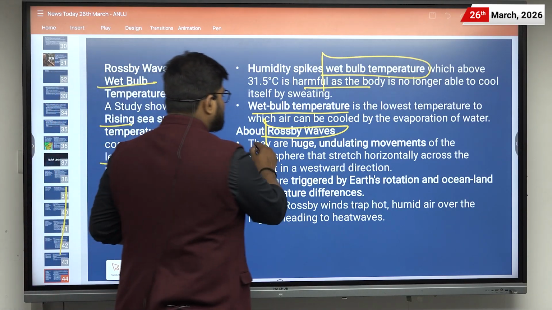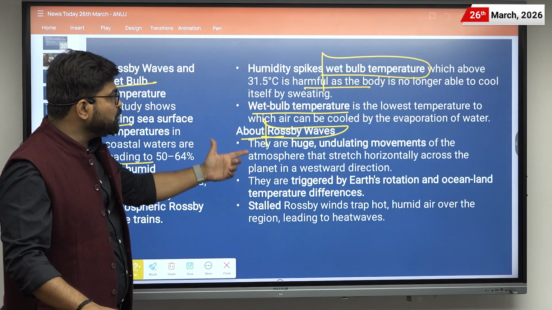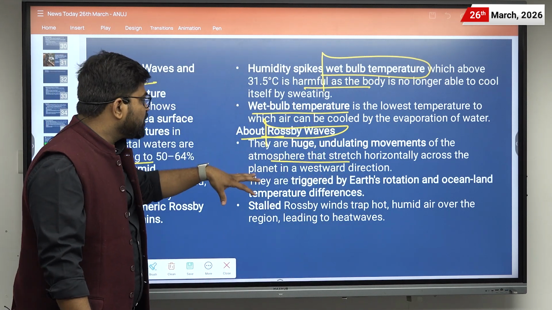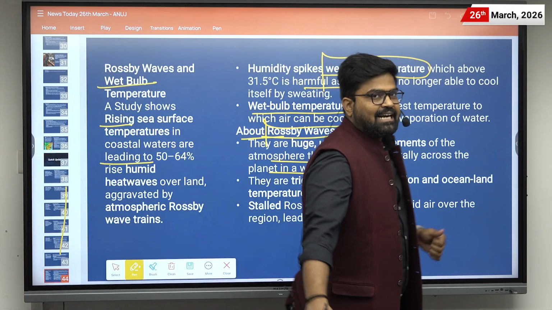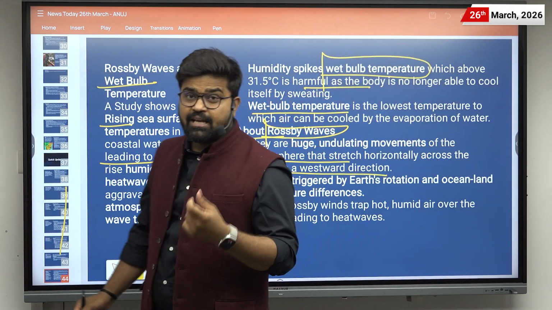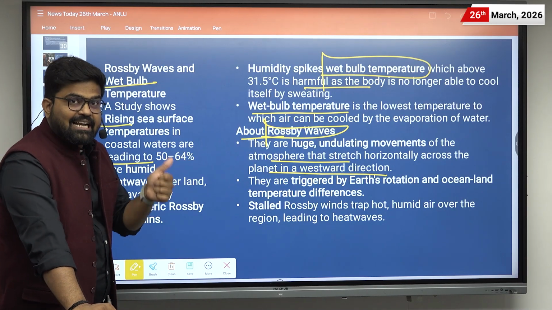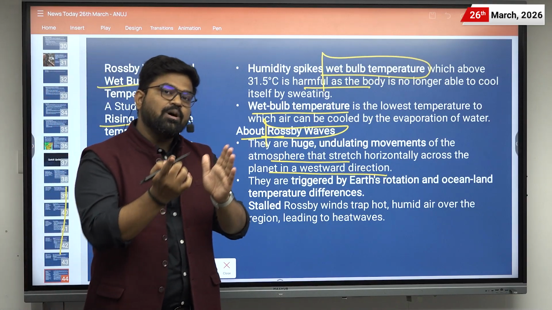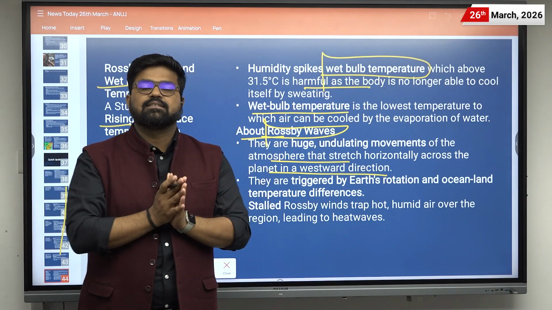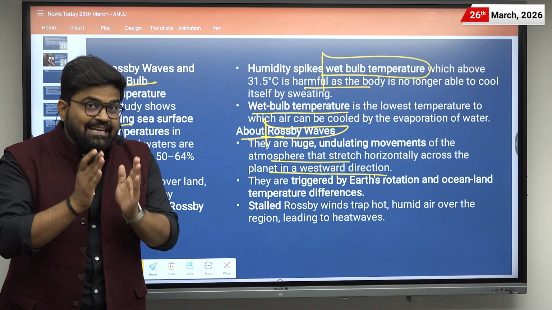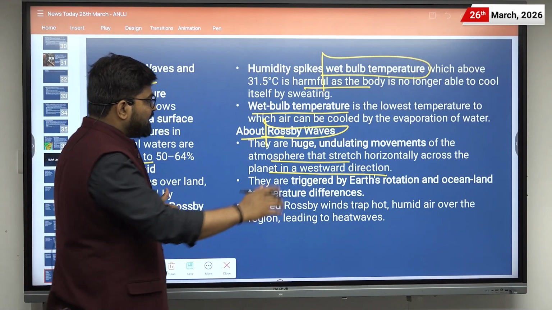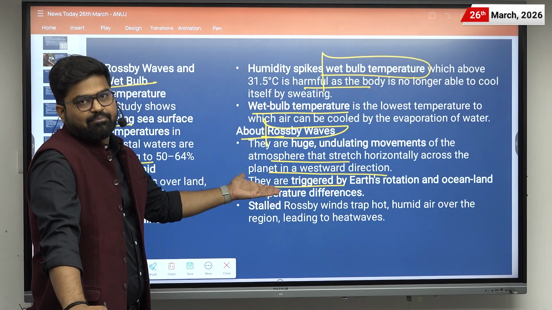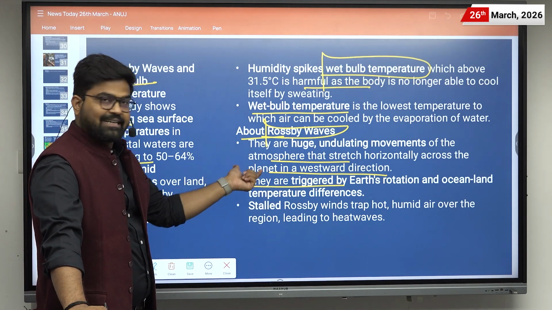Then there are Rossby waves. What are these? These are huge undulating movements of the atmosphere that stretch horizontally across the planet in the westward direction. They can be oceanic Rossby waves, and there are atmospheric Rossby waves, and their direction of movement is from east to west, that is westwards. Okay, and they are planetary waves. And what is their function? They are triggered by the earth's rotation and the ocean-land temperature difference. That is their trigger point.